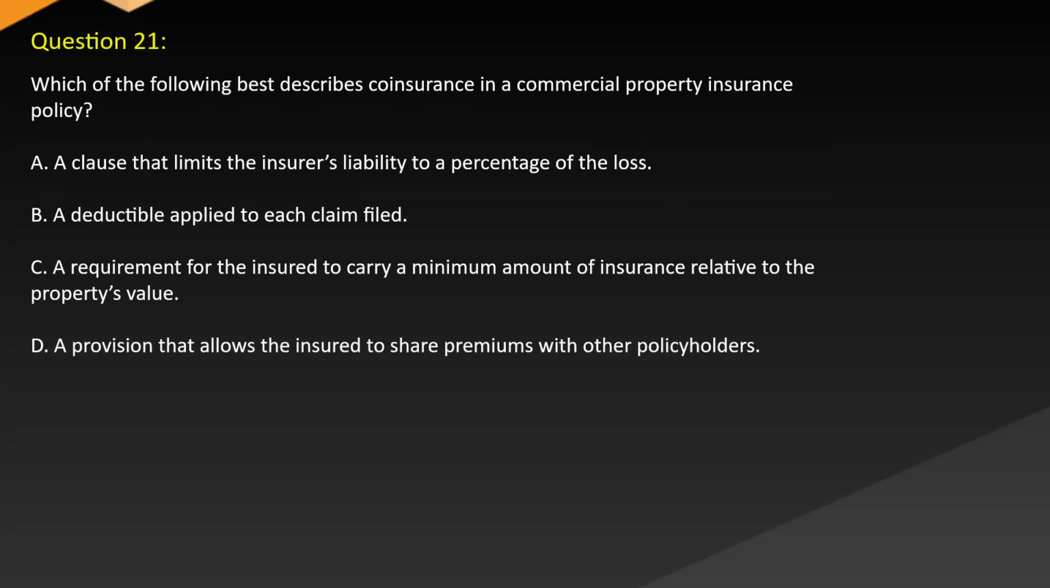Question 21. Which of the following best describes coinsurance in a commercial property insurance policy? A. A clause that limits the insurer's liability to a percentage of the loss. B. A deductible applied to each claim filed. C. A requirement for the insured to carry a minimum amount of insurance relative to the property's value. D. A provision that allows the insured to share premiums with other policyholders.